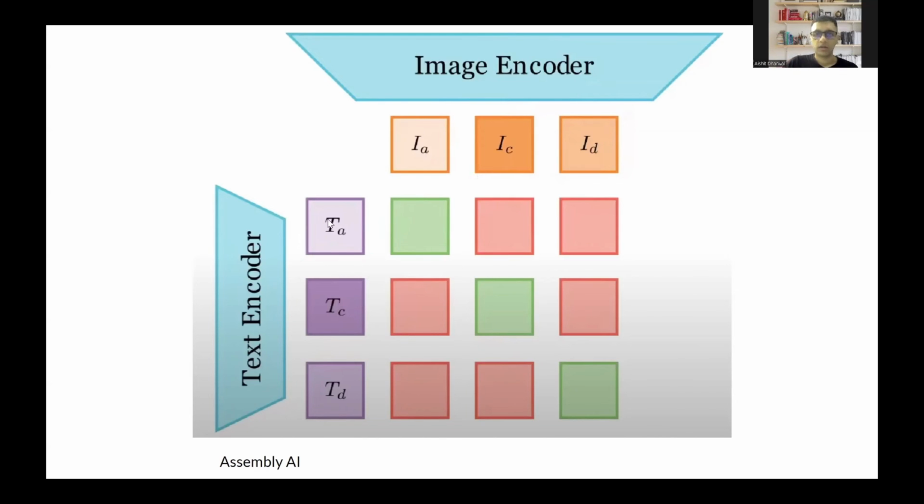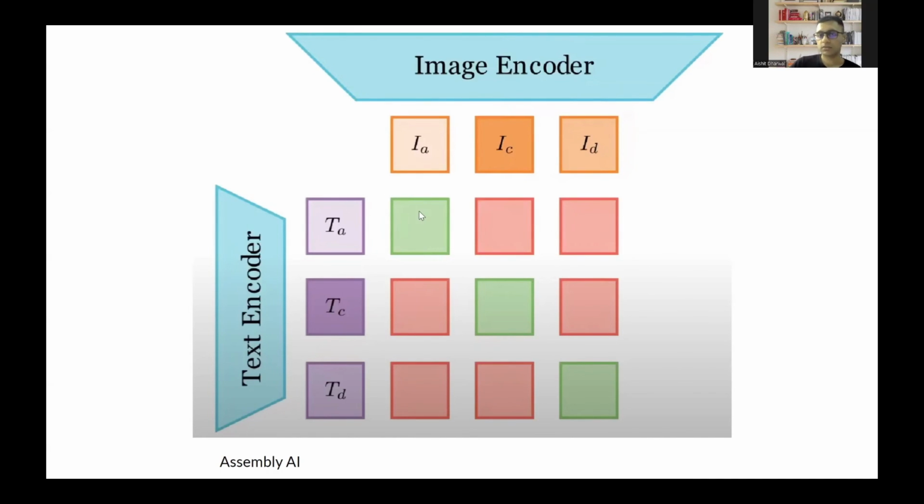Similarly, TA and IC is some other vector of some other image. These two vectors are not supposed to be very close together, so that's why it is red. So red means these vectors are far away. Green means these vectors are very close to each other.